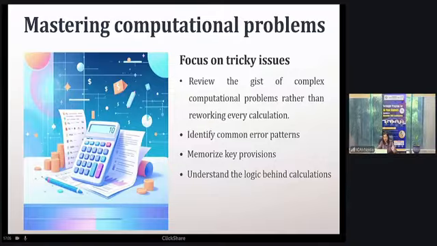One was that sometimes we inadvertently transpose the figures. That is a common error. Also, review the gist of complex computational problems rather than reworking every calculation. When you are doing the revision, it is not possible to do every calculation. What you have to do is go through whatever markings you made during your first round of preparation or second round of revision. If you are able to understand or remember the solution, and where you got stuck, that is fair enough. If you're not able to remember that, then you can solve the questions.